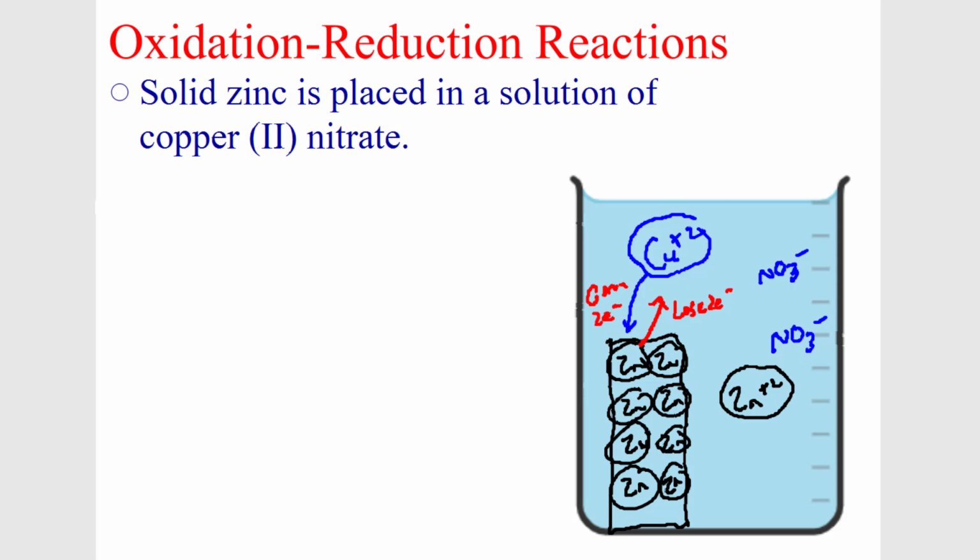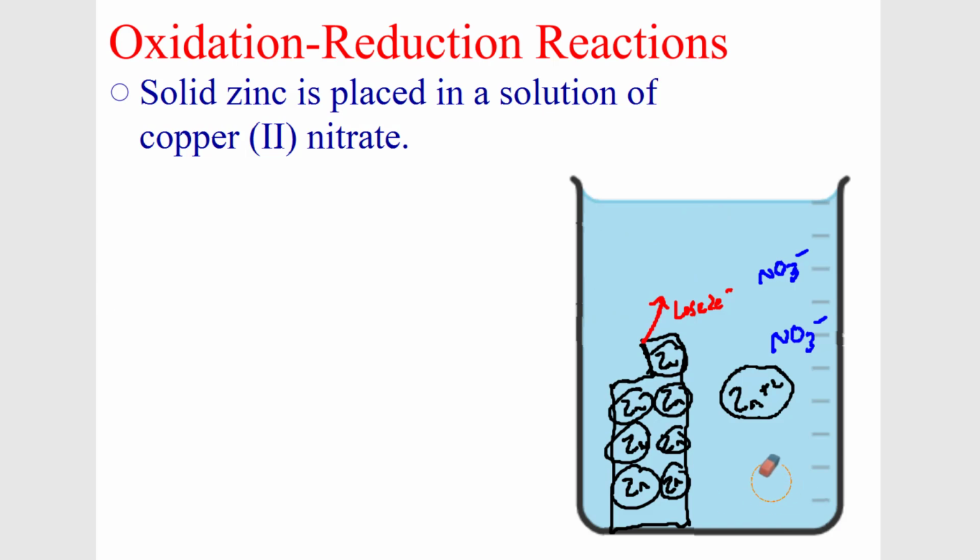And you can see what happens here is this zinc kind of gets broken up. This solid zinc is losing mass, isn't it? It's not really losing mass. The mass is still in this zinc plus 2. But this solid zinc is kind of dissolving, okay? And this copper gained 2 electrons. So when copper plus 2 gains 2 negatives, it becomes copper with a 0 charge, which is a solid.